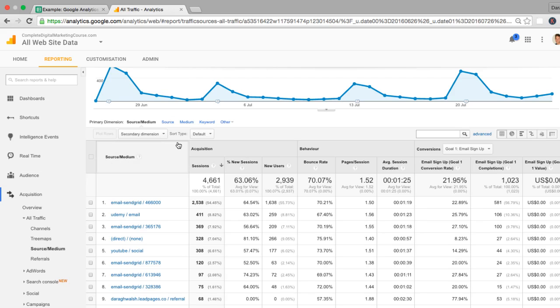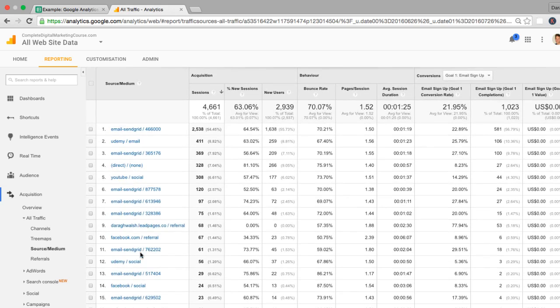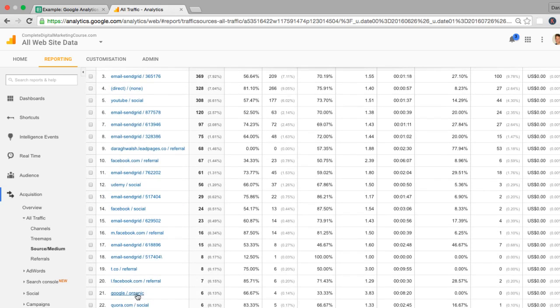That is a key thing to understand, that this none here is really people coming directly to your website. They're either typing your URL into the browser or they've got it bookmarked, but they're coming directly through to your site. So the medium can be things like email, or organically through the search engines. If this was someone coming from Google from a paid advertisement, this would say PPC there.